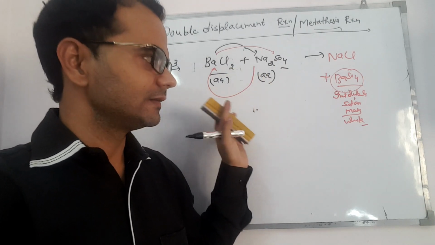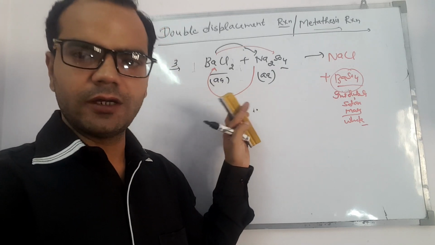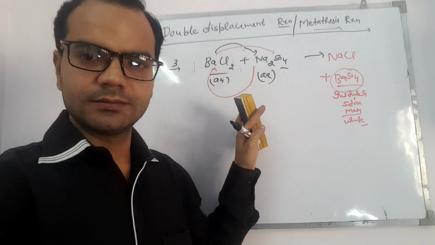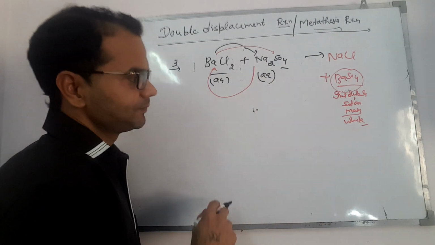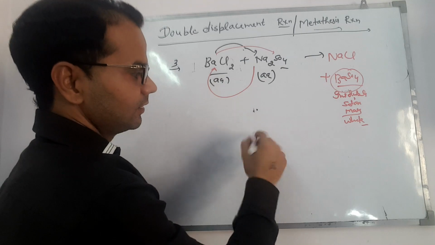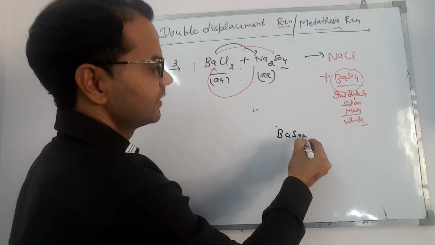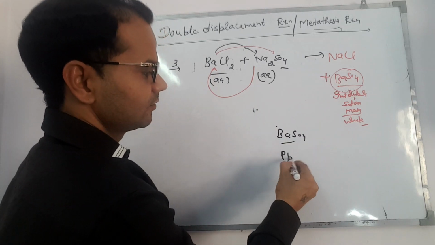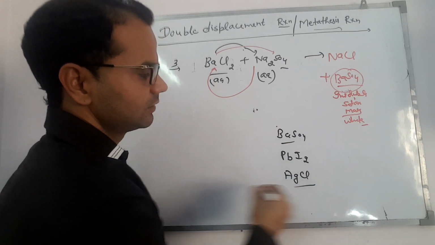Very important for the CBSE exam: what is a precipitation reaction? Give one example. This question has been asked many times. So you have 3 examples here, and after the reactions we obtained 3 salts. First is barium sulfate here, in the previous reaction lead iodide, and in the earlier reaction we obtained silver chloride.